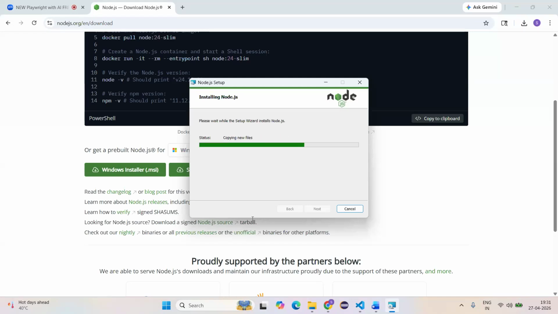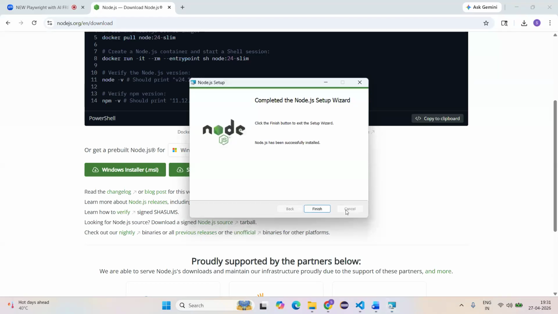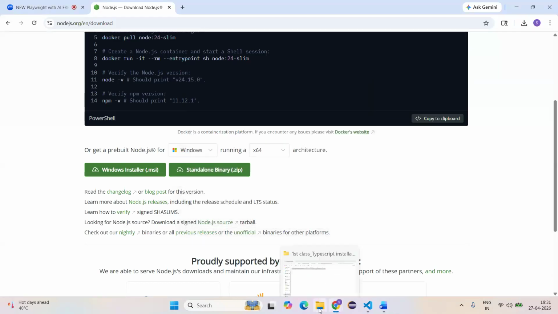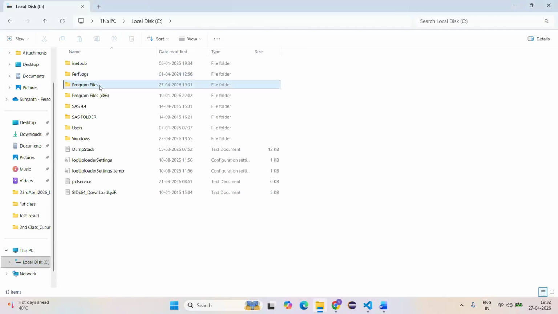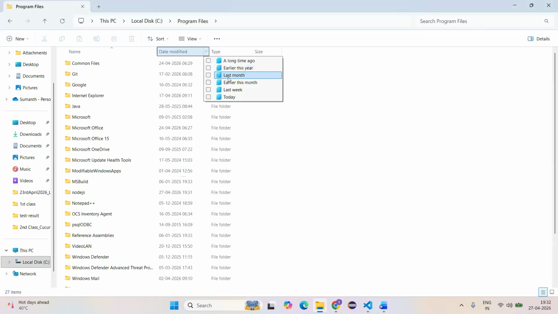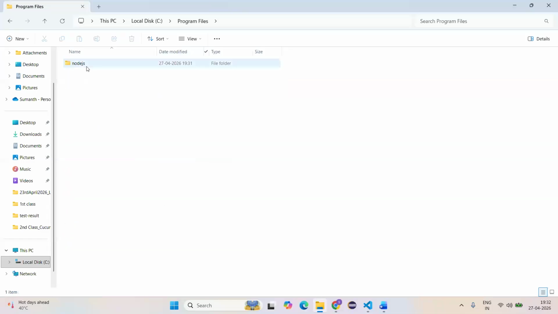Where will it store my Node.js after installing it? It will store in C under Program Files, guys. I'll show you that one as well. See here, ma, click on finish. Now go to folder level, ma, go to This PC, C drive, Program Files, ma, and select today's date, guys. So today, are you able to see my Node.js is installed today at 7:31?